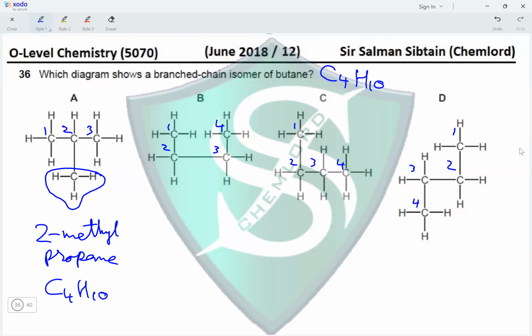A is the only one in which we have a CH3 group substituted onto a carbon atom, making it an isomer of butane, which is 2-methylpropane. Therefore, option A is the correct option for this question.